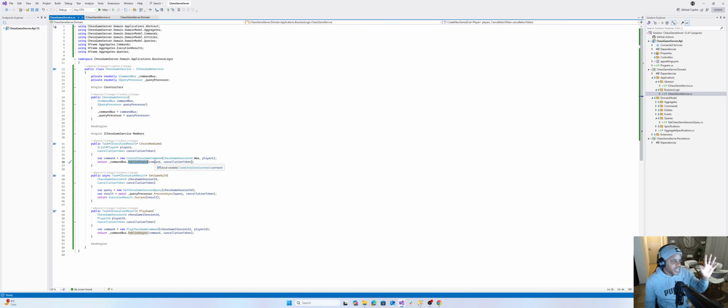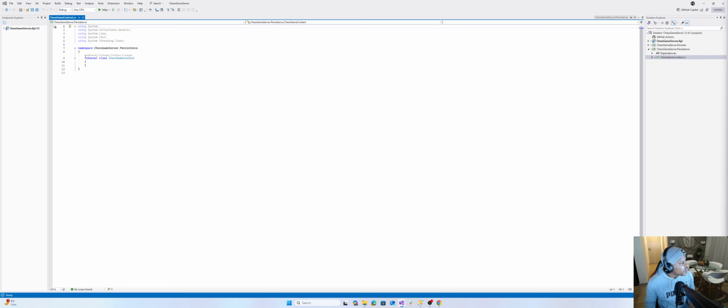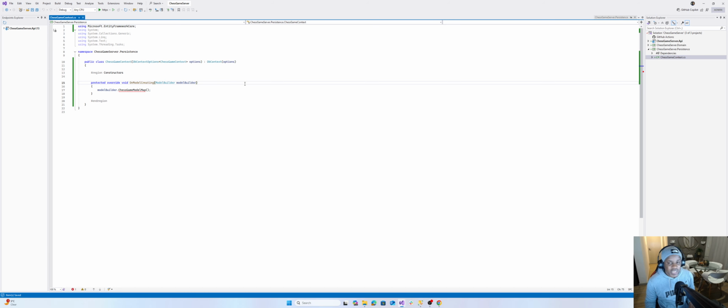In persistence, we need the chess game context. If you know Entity Framework, it has a concept of context. This is what is used. It's like your database version, but in C#. So the context is like your database, okay? It represents your database. Chess game context, which is, again, if you're not quite familiar with Entity Framework, especially this